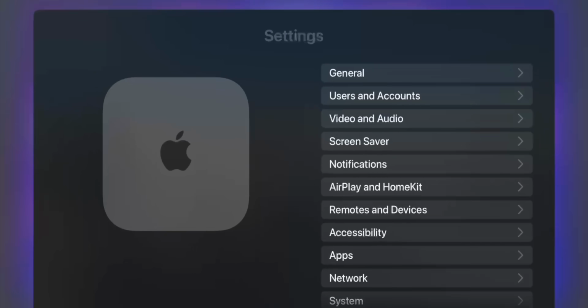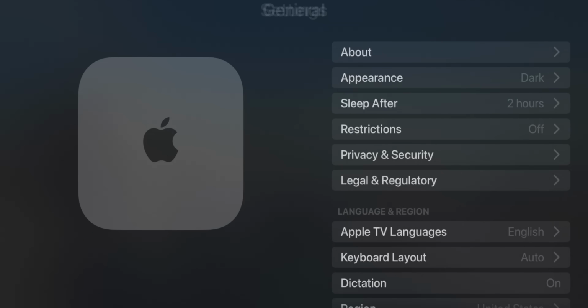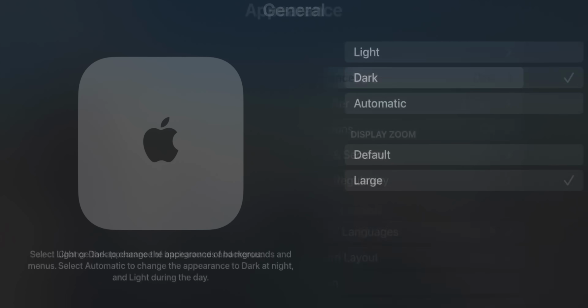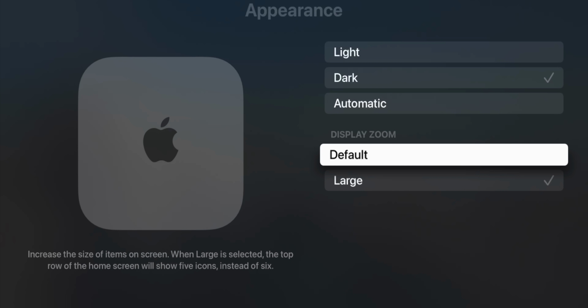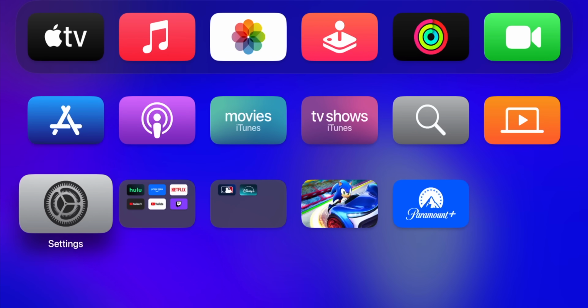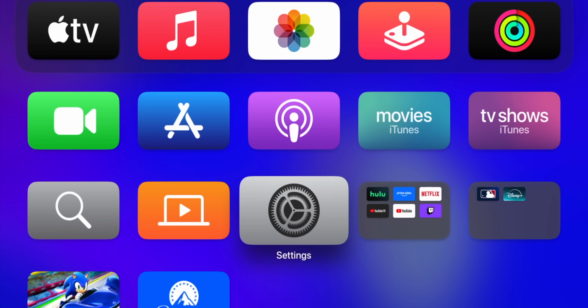If you go into your settings, then go into General, and then down to Appearance, you can see that now we have a Display Zoom section where you can choose between default and large. Here's what default looks like and here's what large looks like. And as somebody who sits pretty far away from his TV, I like the large icons a lot better.